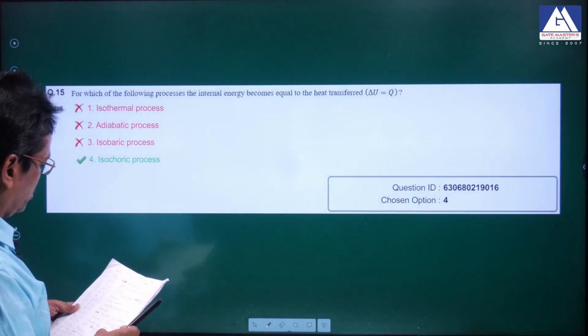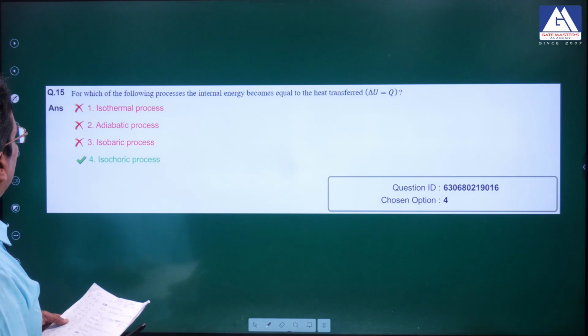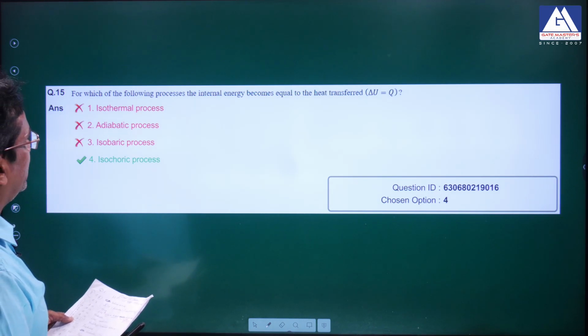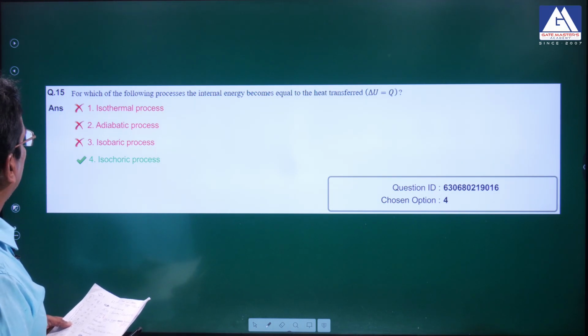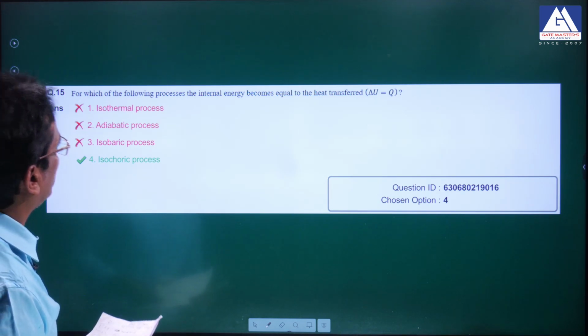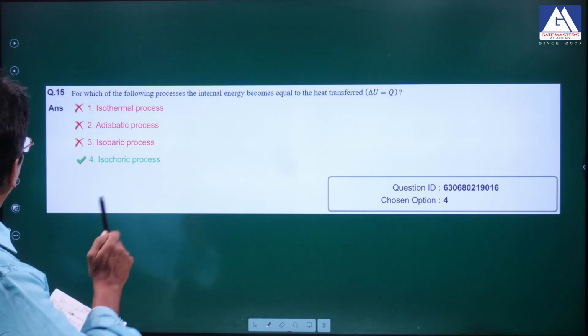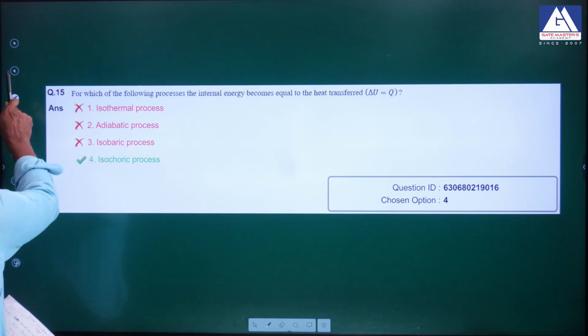The next question is: for which of the following processes does the internal energy become... In fact this is not wrong, this is correct only.